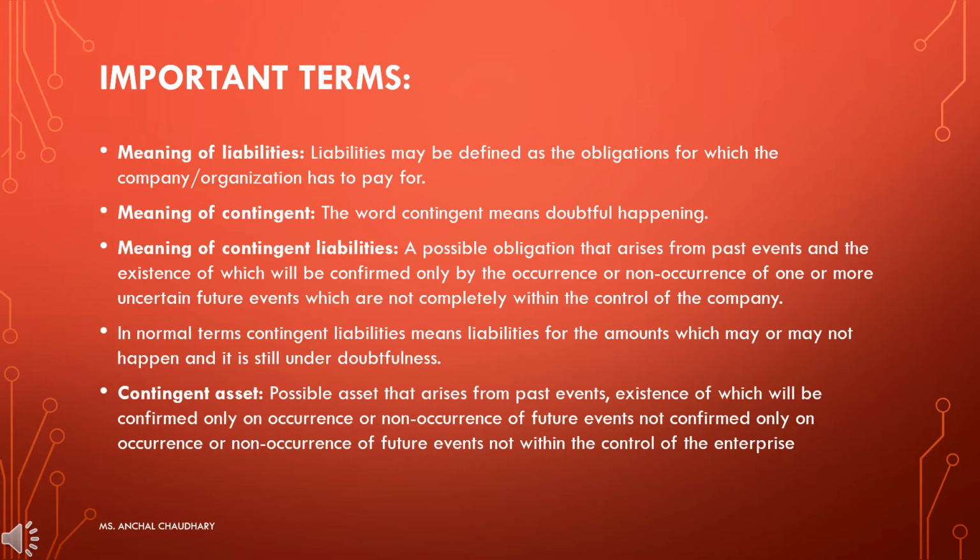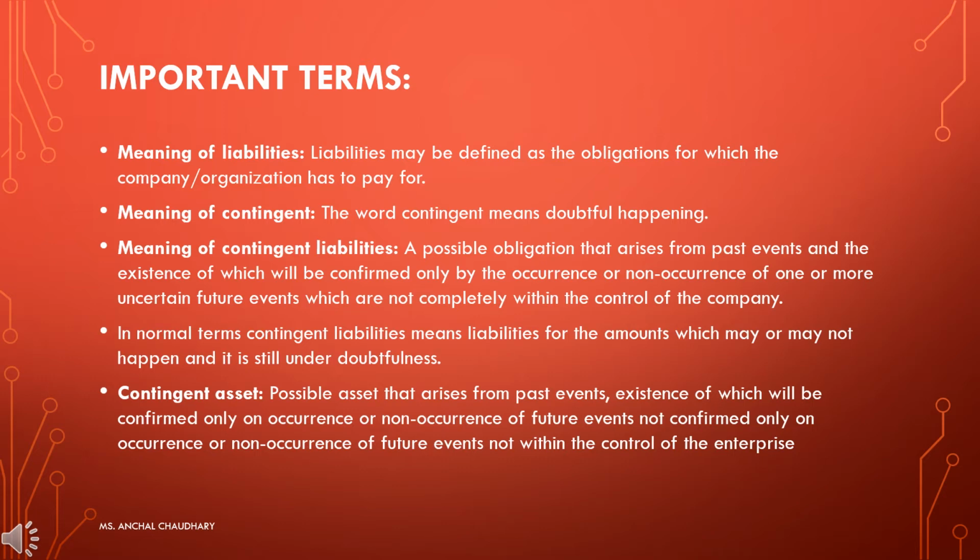And contingent assets, in the same way, when you are not sure about any occurrence or non-occurrence of that event, that it will happen or not, but it is also not in the control of the enterprise.